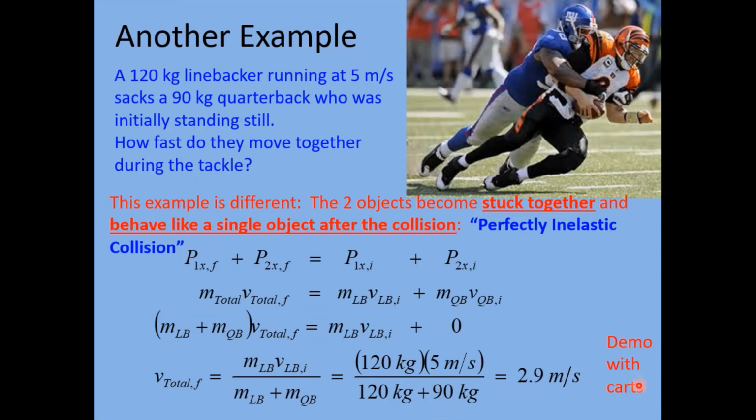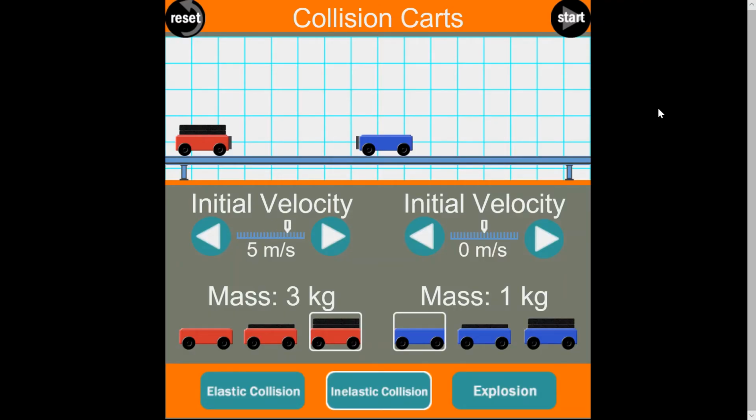We can also demonstrate this using the collision cart simulator, which we'll look at next. We can simulate the problem that we just looked at, with the linebacker tackling the quarterback, using the collision cart. I've set up the red cart with an initial velocity of 5 meters per second, and notice I've added some weights, or mass, to this cart. So this represents the heavier linebacker. The quarterback is going to be the blue cart here, at rest at 0 meters per second, and also a lighter mass.